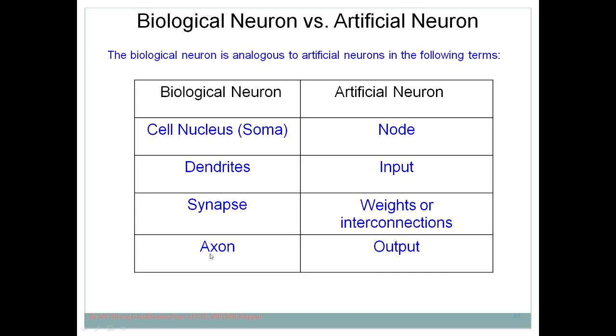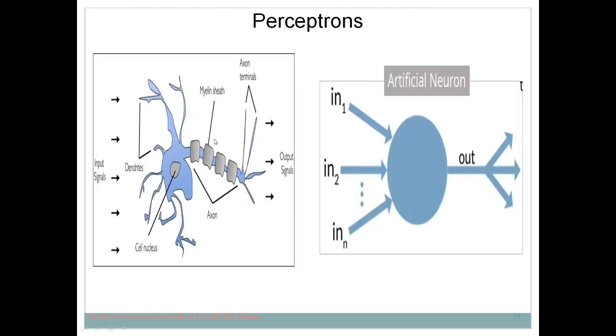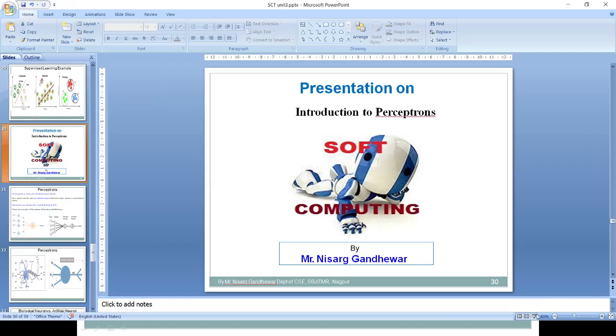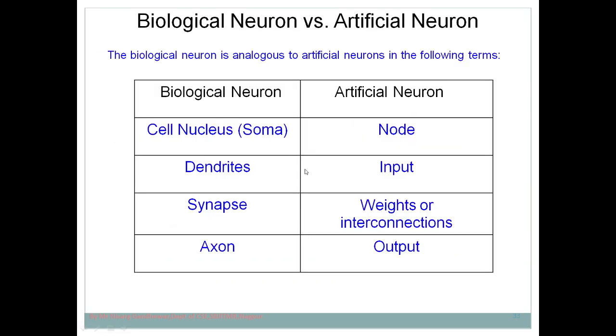And for the axon, in the case of the perceptron we call it the output. It also consists of synapses. So we understand the difference between a biological neuron and an artificial neuron, that is, the perceptron.